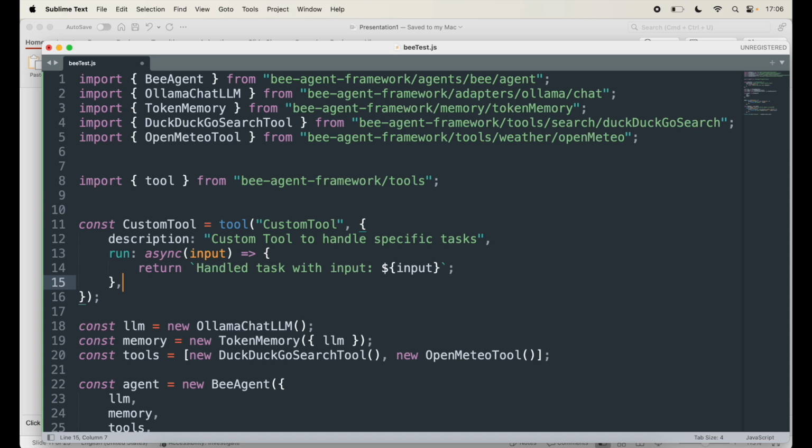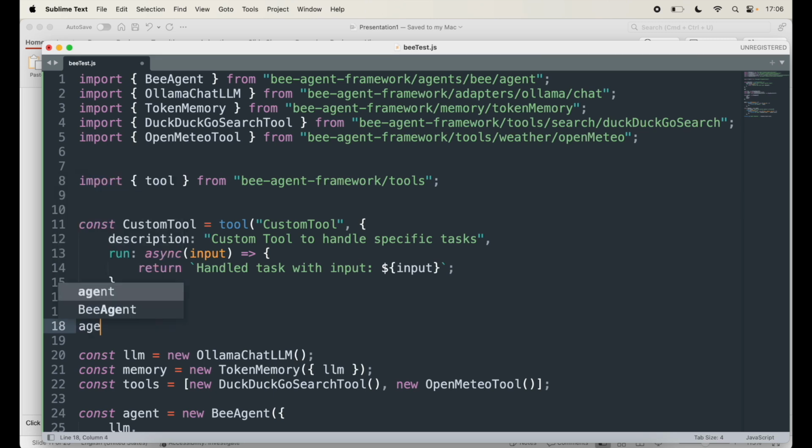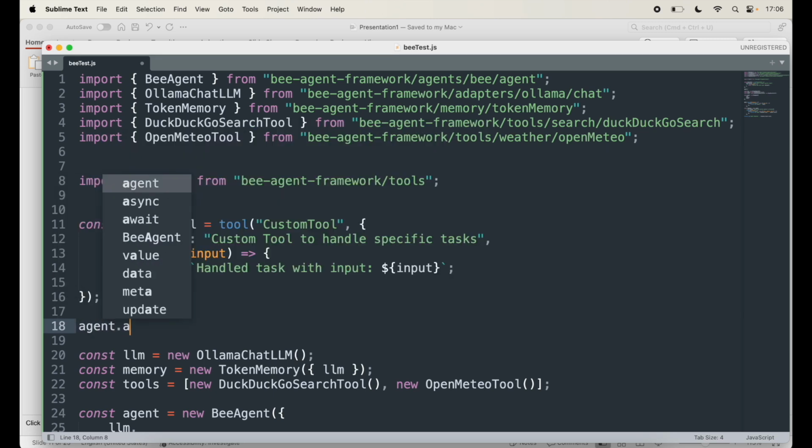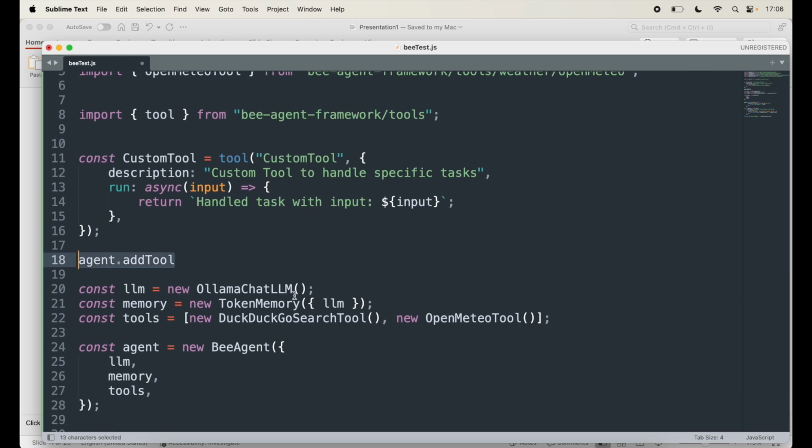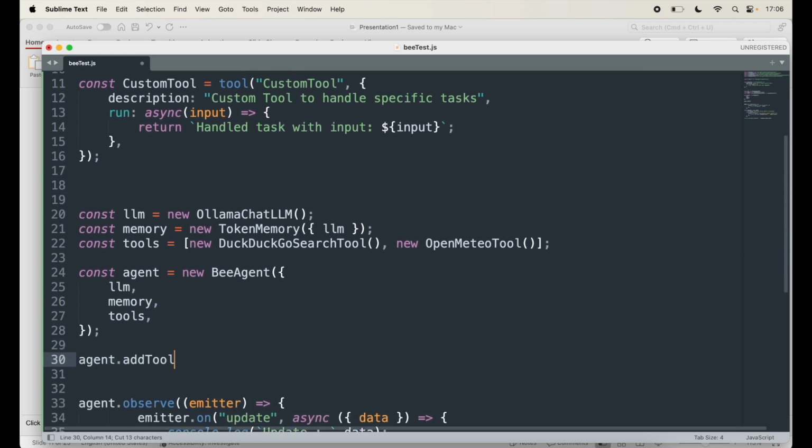So that's my tool. Now to add it to the agent's tools, what you have to do is below it you can say agent.addTool. We have created the agent below, so it's always best to do it after that. After agent.addTool, I'm going to say new, whatever the name of my tool is, which is customTool. So now we have 3 tools here: DuckDuckGo, OpenMeteo, and the custom tool added to our Bee agent.